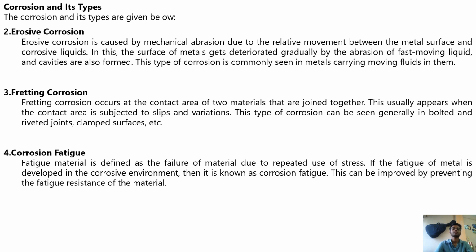Fretting corrosion. Fretting corrosion occurs at the contact area of two materials that are joined together. This usually appears when the contact areas are subjected to slips and variations. These types of corrosion can be seen generally in bolted and riveted joints, clamped surfaces, etc.